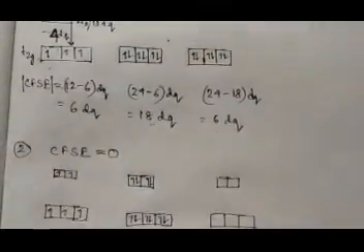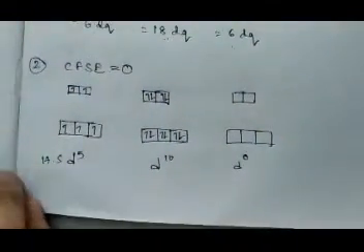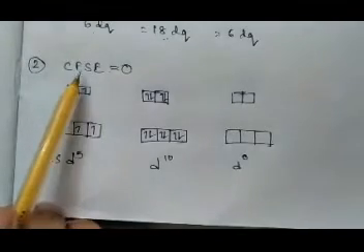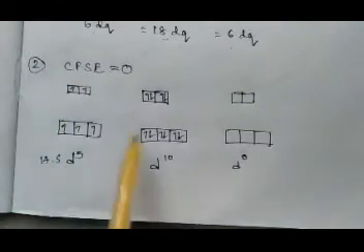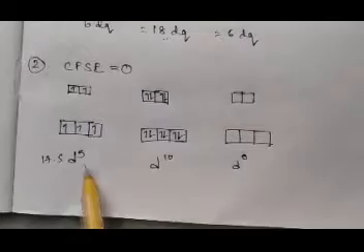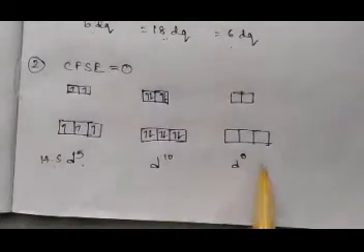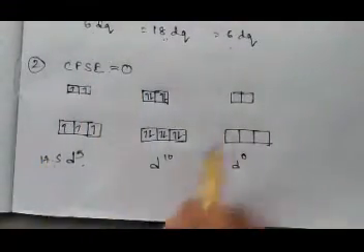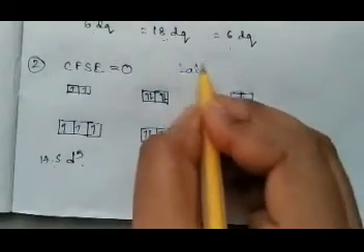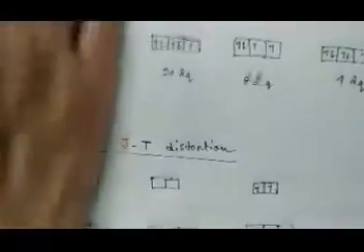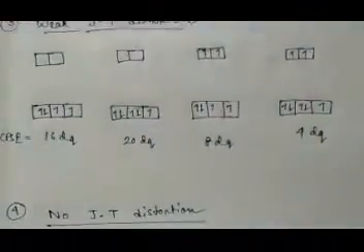Now what is the second case you have to see? Second, you have to see if CFSE is 0 or not. See, for high spin d5 configuration, d10 and d0 configuration, CFSE is 0. If CFSE is 0, then also the complex will be called a labile complex. Okay, what is the next condition you have to check among the complexes?